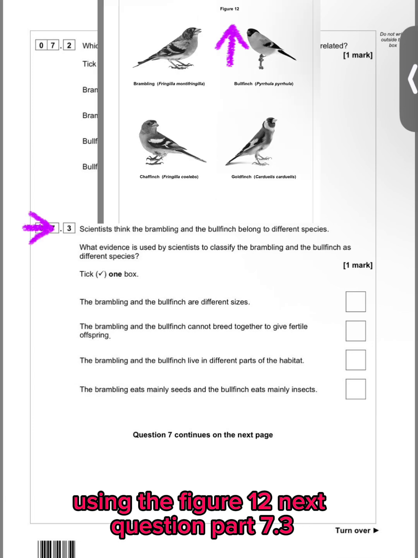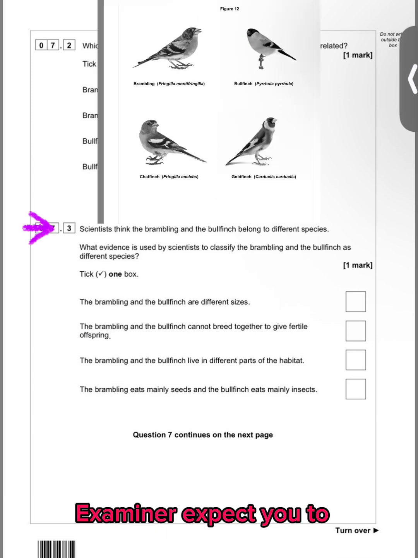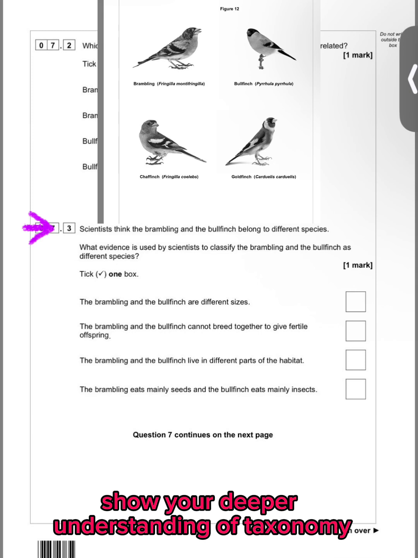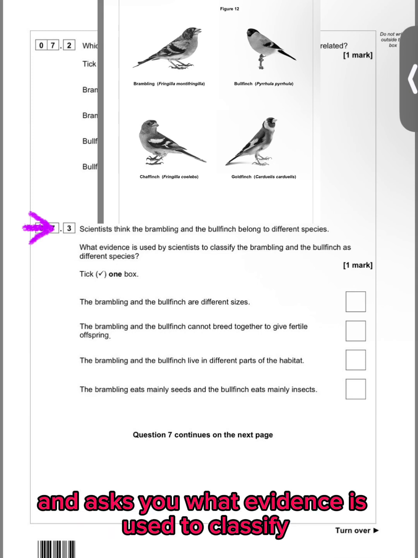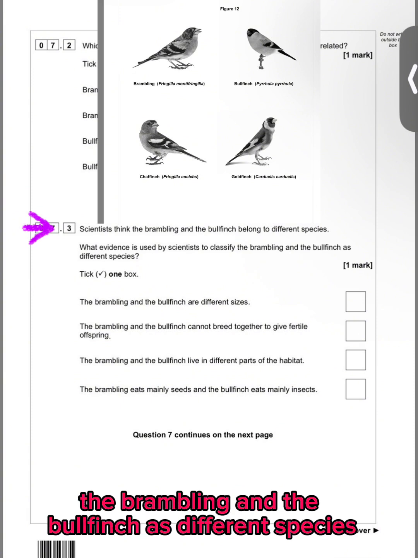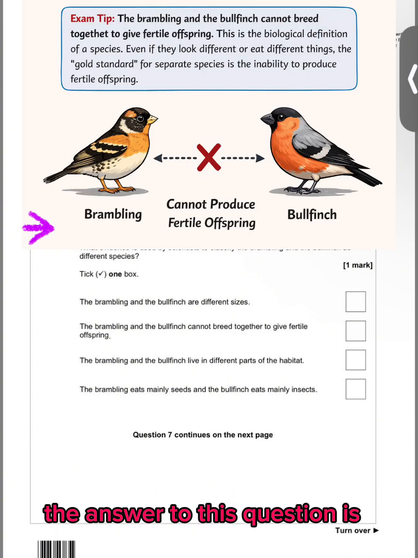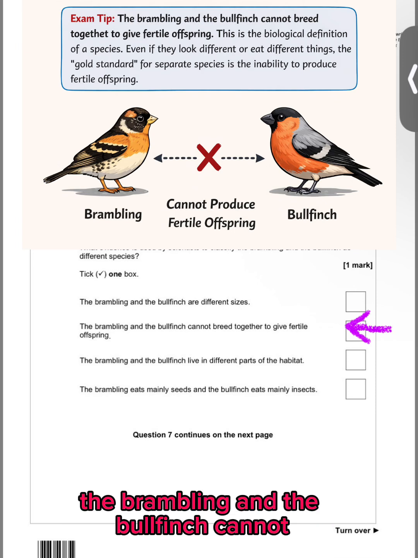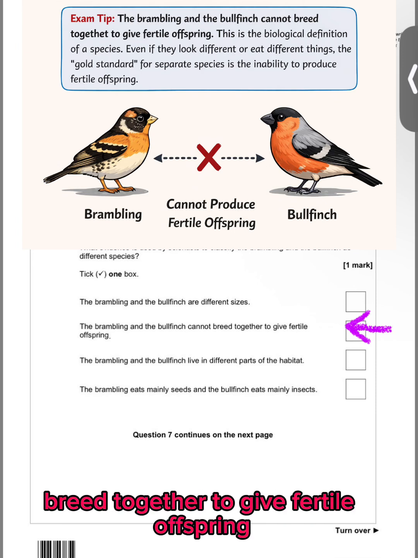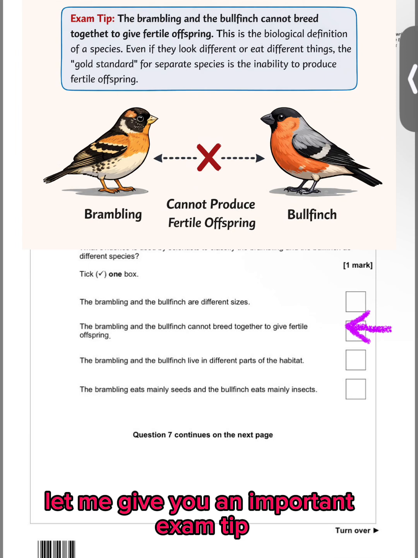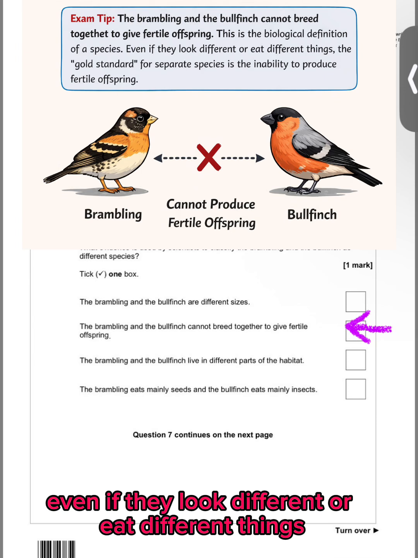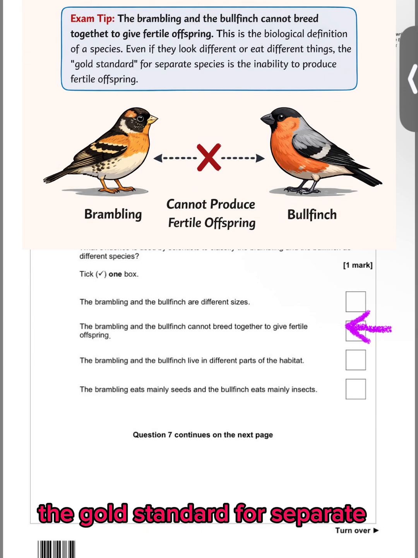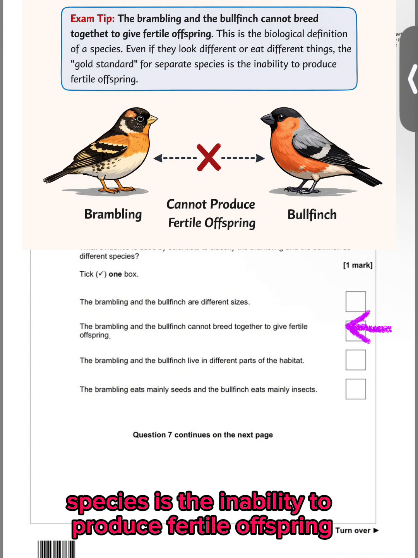Using the figure 12 next question part 7.3, examiner expect you to show your deeper understanding of taxonomy and evolutionary biology and asks you what evidence is used to classify the brambling and the bullfinch as different species. The answer to this question is the brambling and the bullfinch cannot breed together to give fertile offspring. Let me give you an important exam tip. This is the biological definition of a species. Even if they look different or eat different things, the gold standard for separate species is the inability to produce fertile offspring.